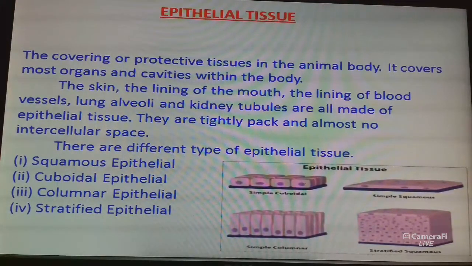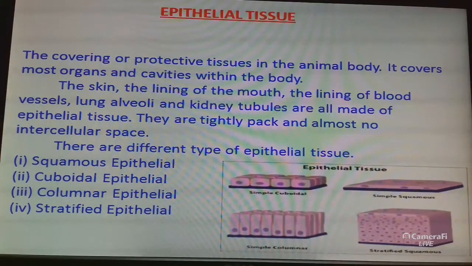As a result, the permeability of the cells of various epithelium plays an important role in regulating the exchange of materials between the body and the external environment or different parts of the body.